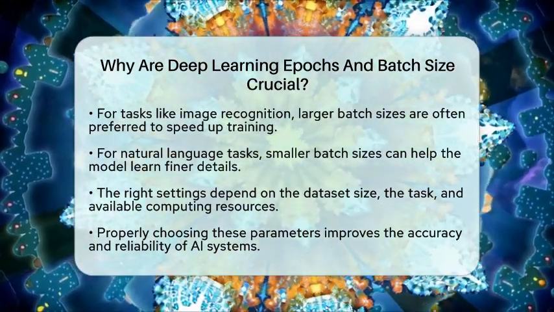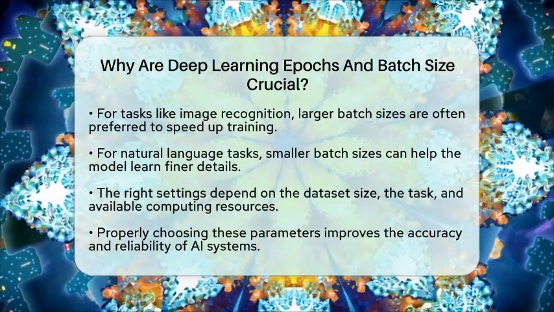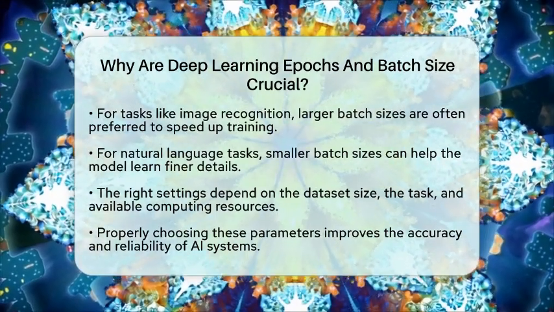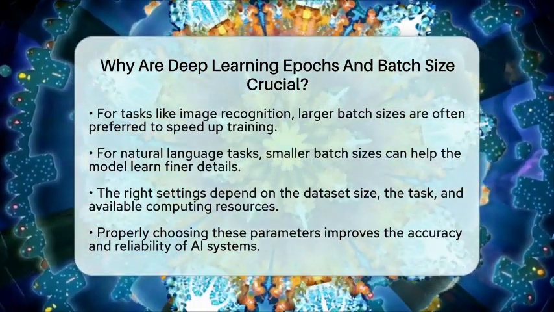They control how fast and how well your model learns from data. Getting these settings right makes a big difference in how accurate and reliable your artificial intelligence systems become.